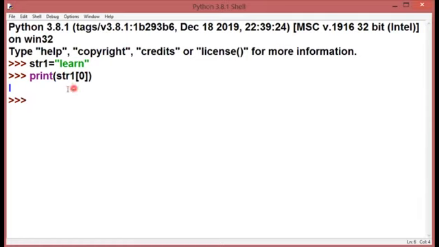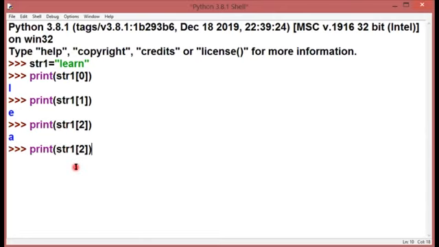Once I press enter, I'll get L. So L is stored at the 0th location inside Python. Similarly, if I talk about the first index, then it will return me E because this is my second character in the sequence. So L is stored at 0, E is stored at 1. Similarly, if I print the second index, it will return me A. Same, if I apply it for 3, then I am getting R, and the last index at 4. In this way, we have completed our complete string. So this is all about the positive index.